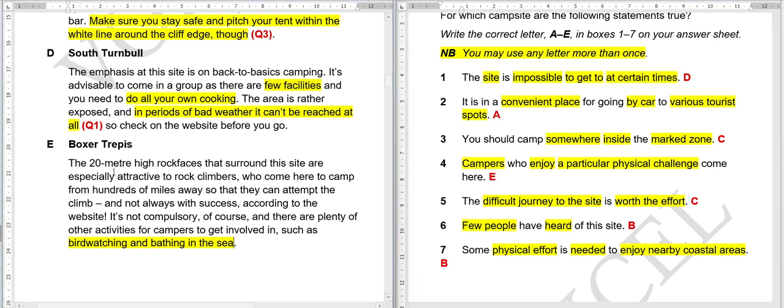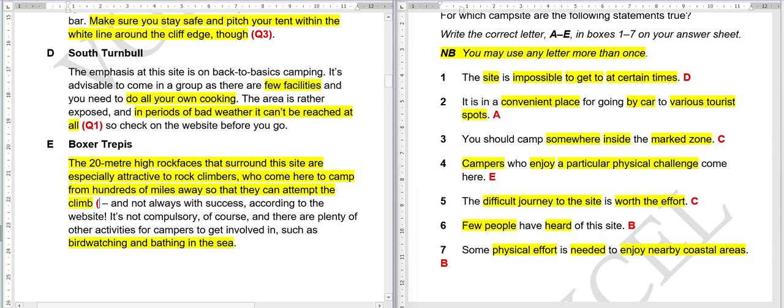So it is written here. The 20-meter high, from here to here.